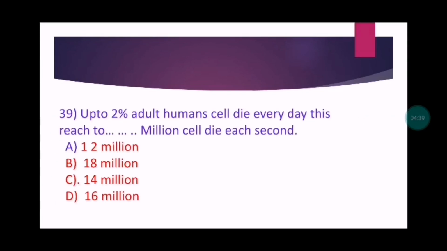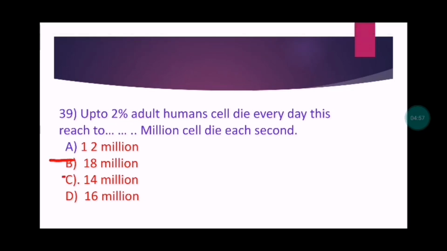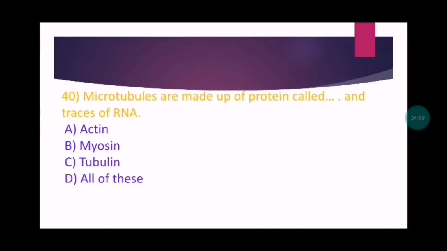Up to 2% of adult human cells die every day. This reaches to how many million cells dying each second? 12 million, 18 million, 14 million, 16 million. So the option number B, 18 million, is the correct one. Let's move to our next one.